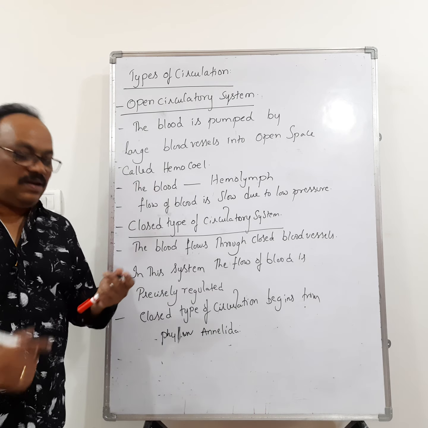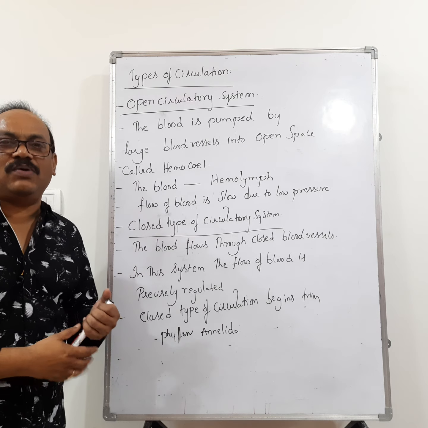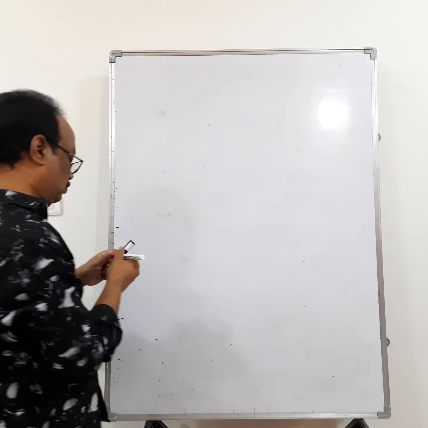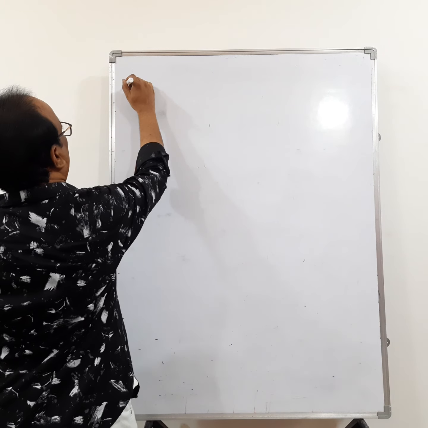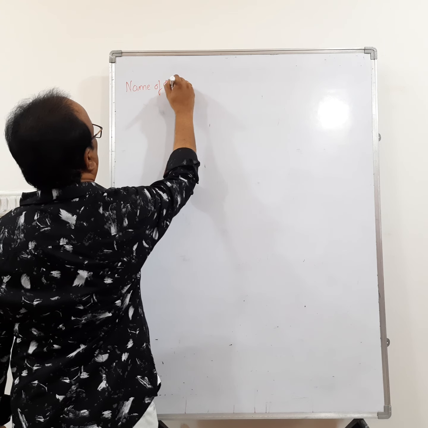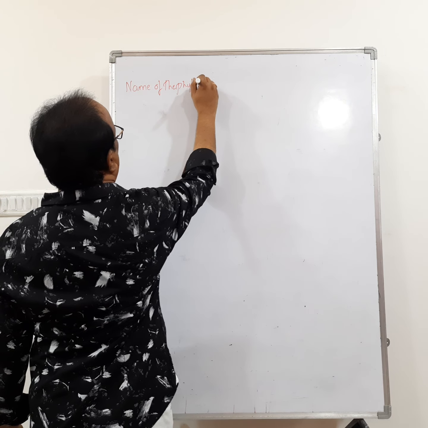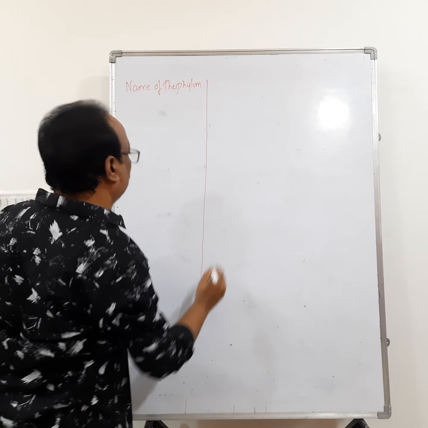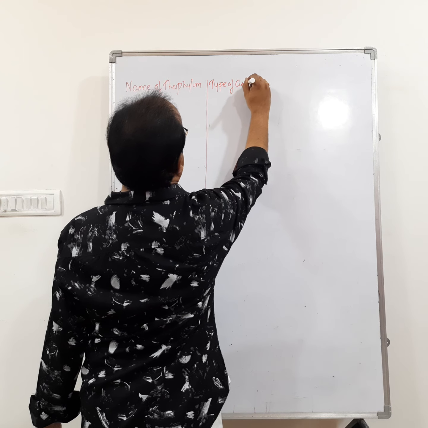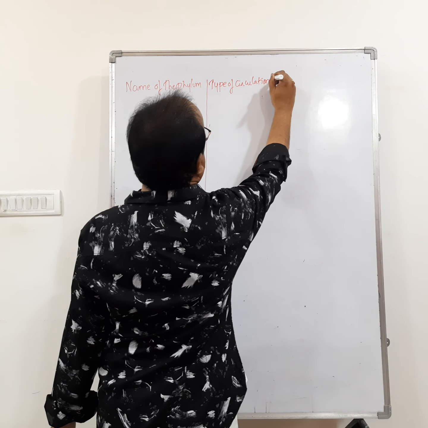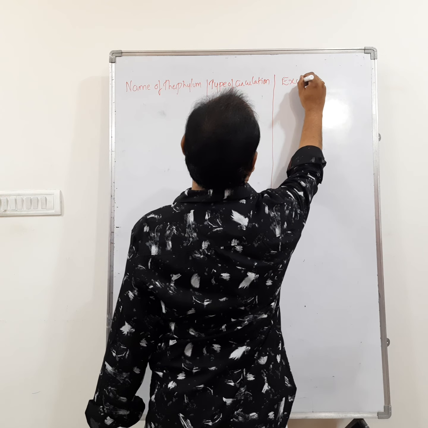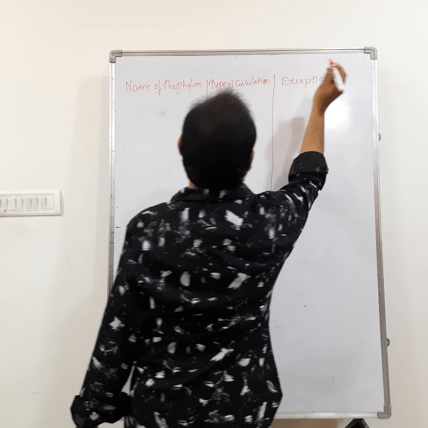Now let us see the list of animals which have closed type of circulatory system and open type of circulatory system. So let us see the list now. First one is name of the phylum, type of circulation and exception.